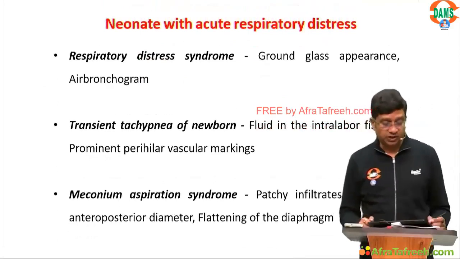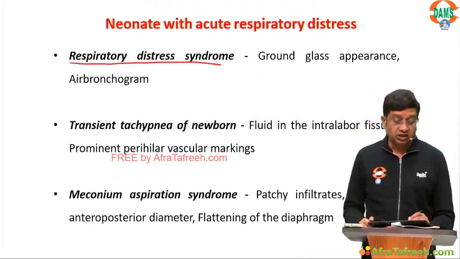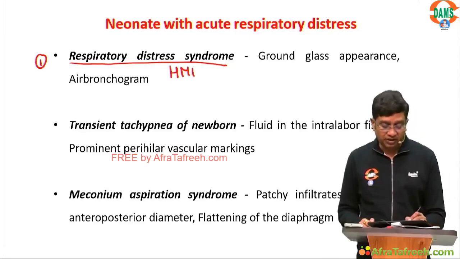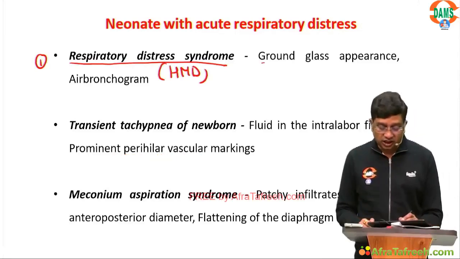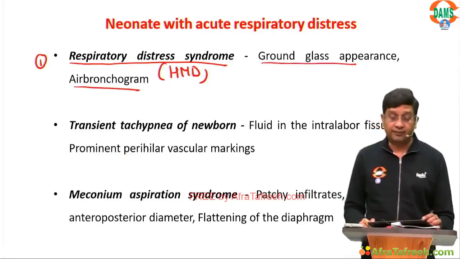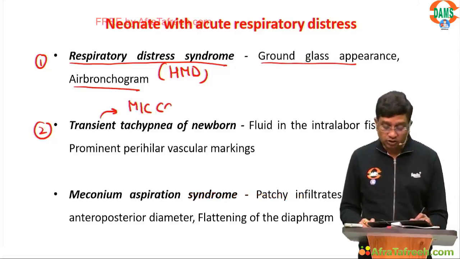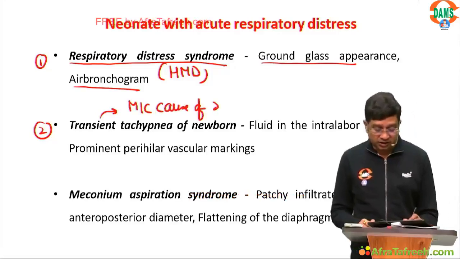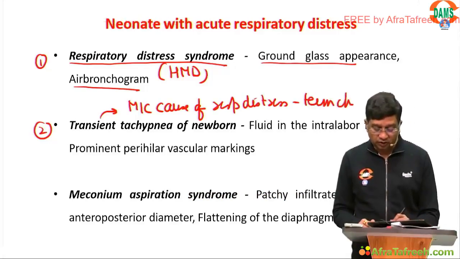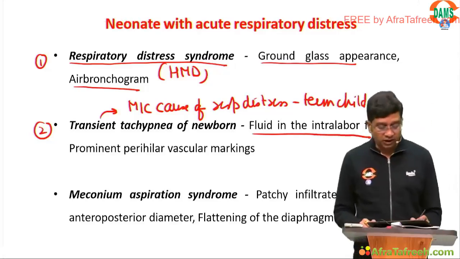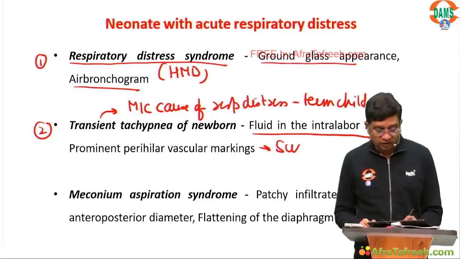Neonates with acute respiratory distress, here we are discussing the chest X-rays. In respiratory distress syndrome, that is hyaline membrane disease, we get a ground glass appearance or air bronchogram. Second is transient tachypnea of newborn, which is the most common cause of respiratory distress in a term child. In TTN you get fluid in the intralobar fissure or prominent perihilar vascular markings which give the sun ray appearance.